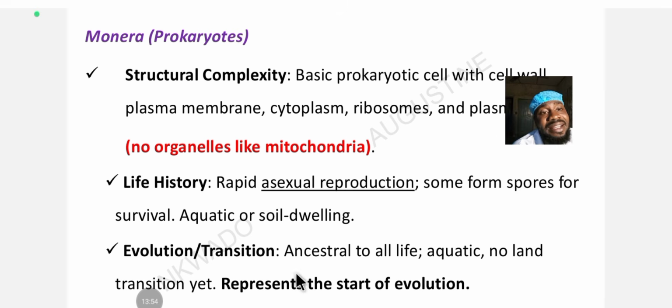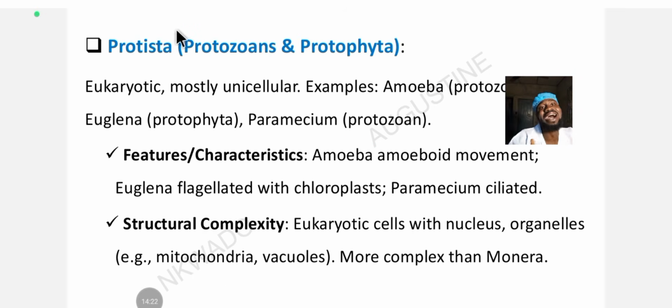When they are at this prokaryotic level, they are usually aquatic. They don't transition into land yet, into the terrestrial habitat. This prokaryotic cell or monera represents the start of evolution. Now let's look at the next classification.